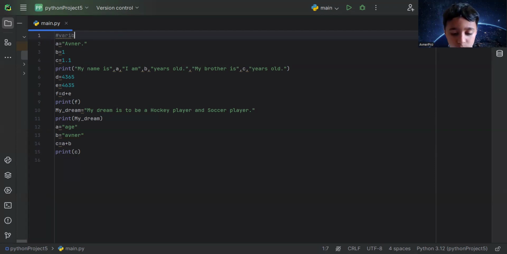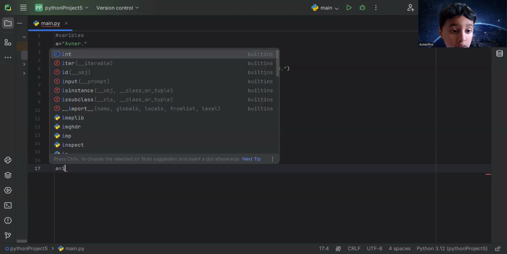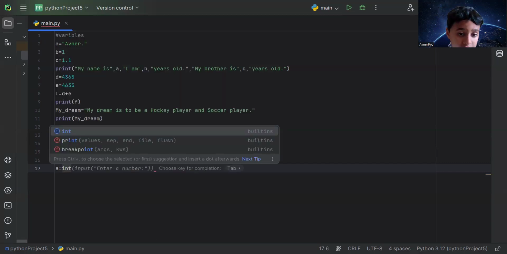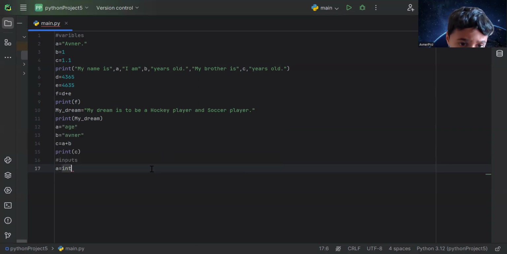Very short form. Variables. Inputs. Now, I'm going to write A equals, and now I want to write integer, so I write int and two brackets at the end, as you can see right here.